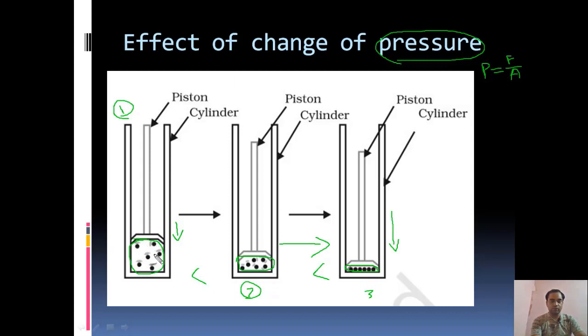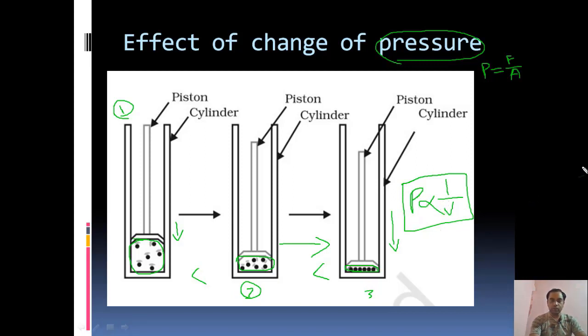In the first case the volume is maximum, in the second case the volume is moderate, and in the third case the volume is minimum. From this we can conclude that if we increase the pressure, the volume will decrease. That is, pressure is inversely proportional to volume. If you increase pressure, volume will decrease.